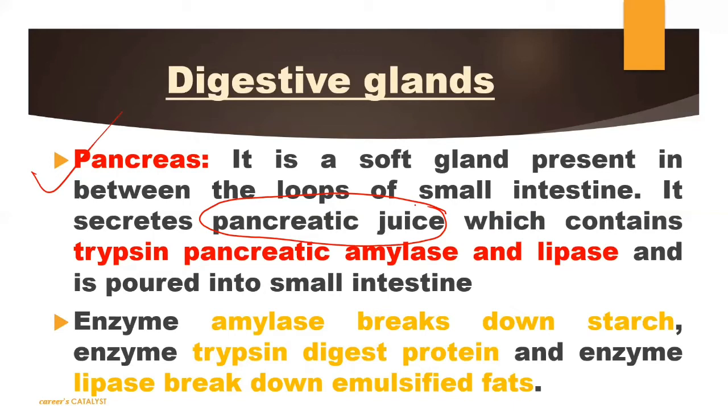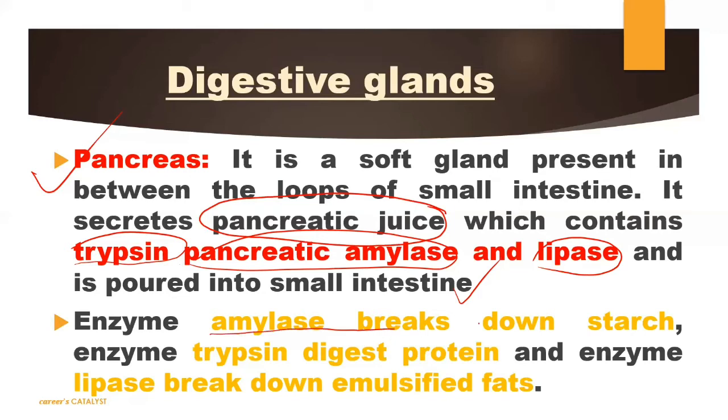So pancreatic juice contains trypsin, pancreatic amylase, and lipase. These three things are poured into the small intestine. Obviously, the secretions of both the liver and pancreas serve the small intestine only. Whatever enzymes they secrete immediately get transferred into the small intestine for the digestion of complex food molecules.